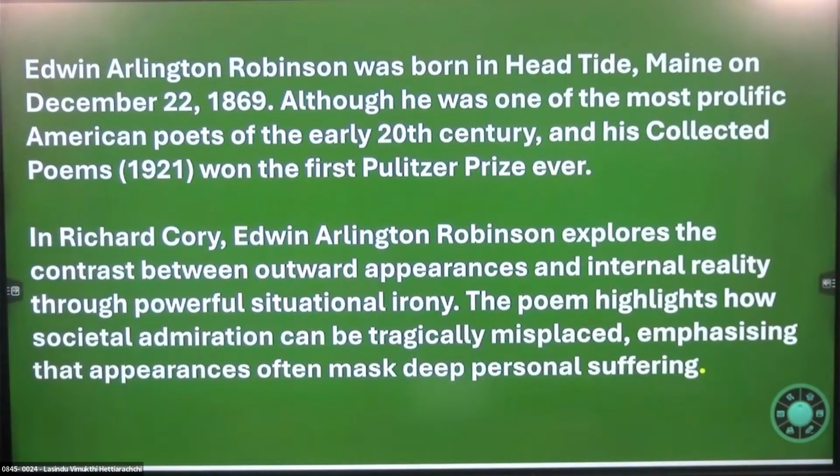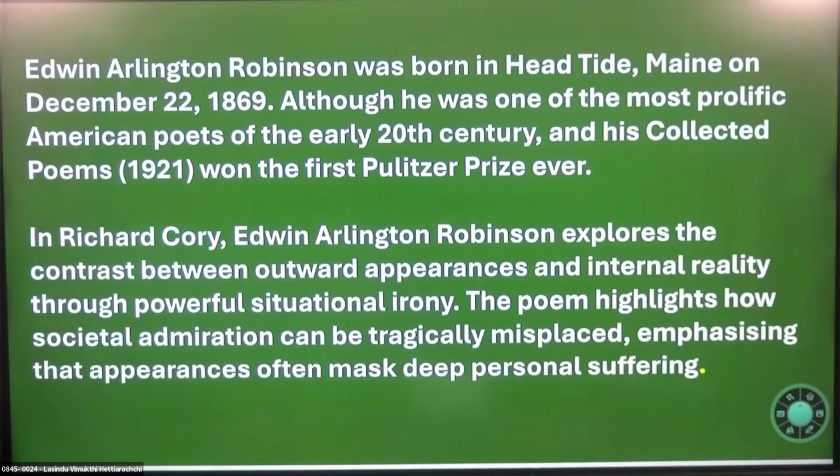Edwin Arlington Robinson was born in Head Tide, Maine on December 22, 1869. He was one of the most prolific American poets of the early 20th century, and his Collected Poems in 1921 won the first Pulitzer Prize ever. So he is known to be a very popular writer.